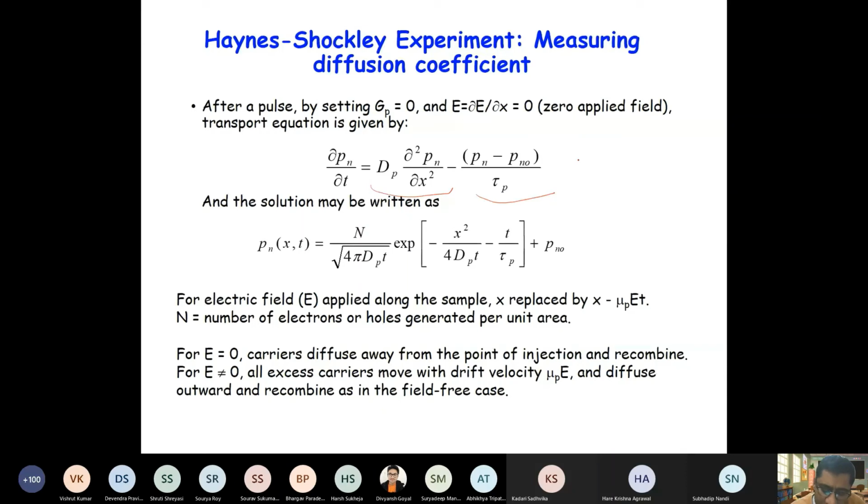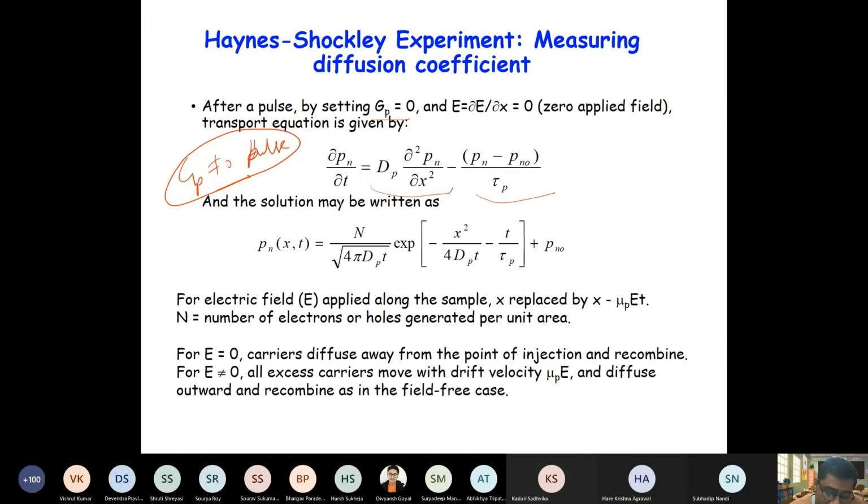We have set generation to be 0, because once the pulse disappears, there is no more generation. The generation term Gp is non-zero only during the pulse. Once the pulse is removed, the generation term will be 0.